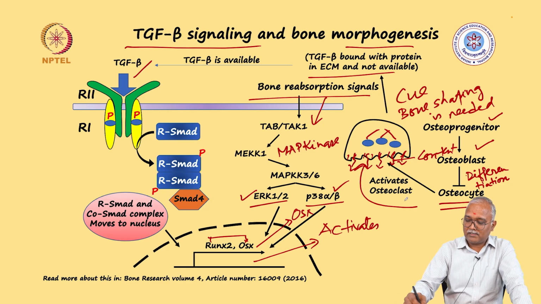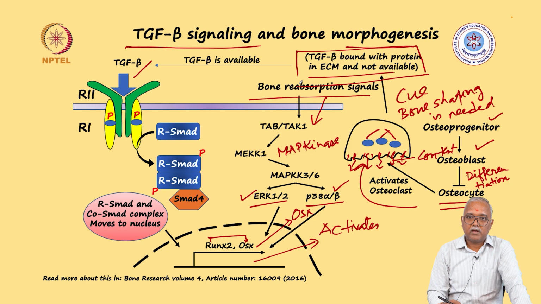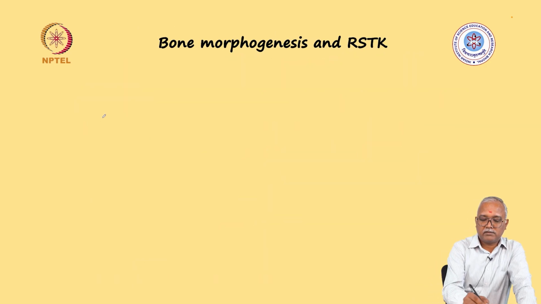And this activated osteoclast gives the signal to the extracellular matrix to release TGF-beta. So there is a feedback loop. First TGF-beta is generated, which gives the signal that bone reshaping has to happen, and this molecule is activated.